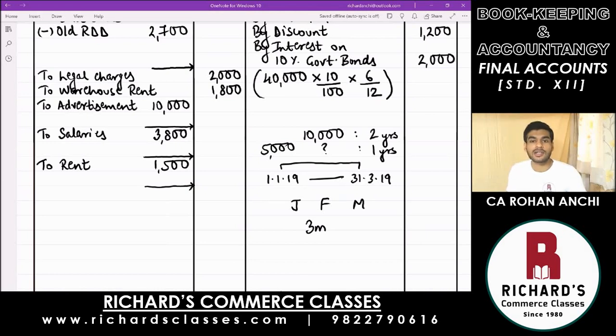But in this particular year, you have not even paid it for one full year. 5,000 rupees is for 1 year. But have you spent that money for 1 year? Answer is no. As per our calculation, we have spent it only for a period of 3 months. So we cannot even take 5,000. Take that 5,000 and find out how much should be the expenditure for 3 months. So if 5,000 is an expenditure for 12 months, cross multiply and find out how much should be the expenditure